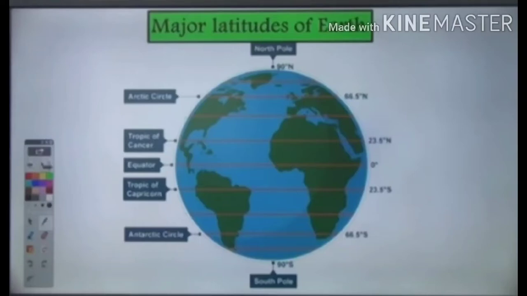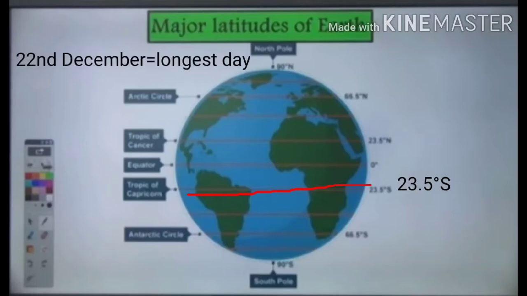Where is the Tropic of Capricorn? So the Tropic of Capricorn is very similar to the Tropic of Cancer, just on the other side of the earth, that is 23.5 degrees south. So it is located at approximately 23.5 degrees south latitude, south of the equator. This line of latitude is the southern boundary of the area referred to as the tropics. This line marks the point farthest to the south at which the sun is directly overhead in the sky at noon. 22nd December, in the winter, marks the longest day in the southern hemisphere.